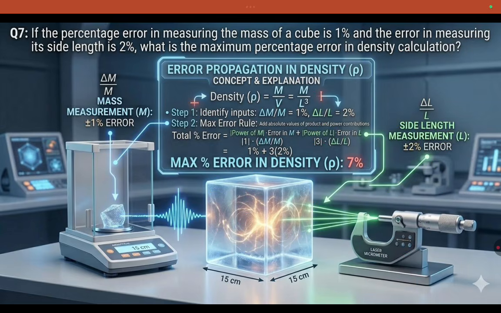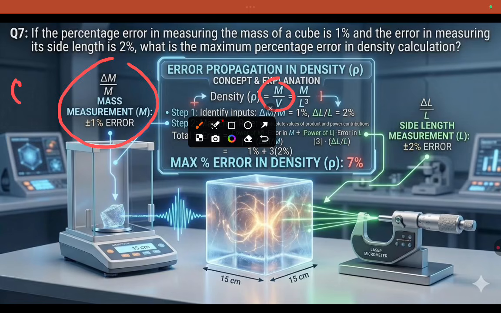Don't worry, I will explain once again. The question is asking about the density calculation, the percentage error in density. Generally density equals m by v. Then we have error in mass and volume. Error in mass is delta m by m. For volume we have to consider length L cube, no? So that is delta L by L, which is about 3%.